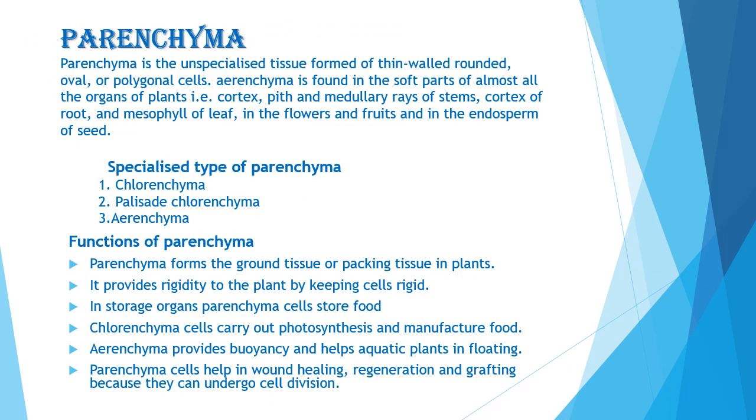Parenchyma is a simple permanent tissue. Parenchyma is an unspecialized tissue formed of thin walled, rounded, oval or polygonal cells. It is found in the soft part of almost all the organs of the plant, that is cortex, pith and medullary rays of stem, cortex of root and mesophyll of leaf, in the flowers and fruits and in the endosperm of seed. Parenchyma forms the bulk of the plant body.